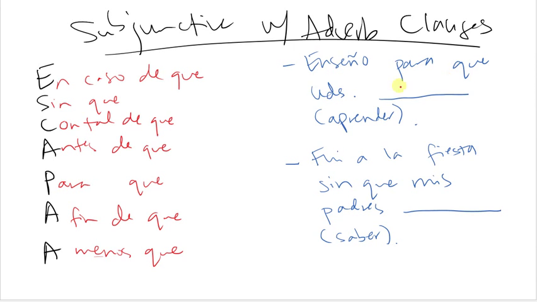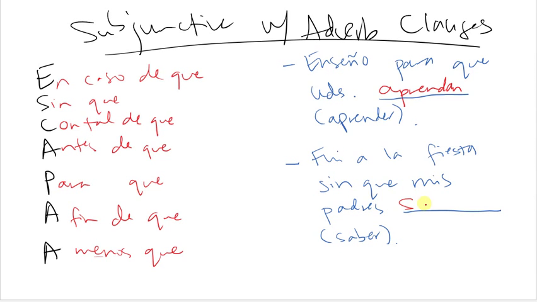So enseño para que ustedes, para que, so we have to use subjunctive, and ustedes for aprender would be aprendan. I teach so that you all learn. Present tense, present subjunctive. Past tense, fui a la fiesta sin que mis padres saber. So sin que doesn't matter present or past. I still have to use a subjunctive because fui is in the past. I have to use the past subjunctive. So the past subjunctive for saber.